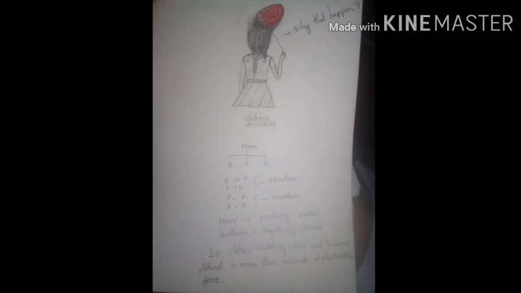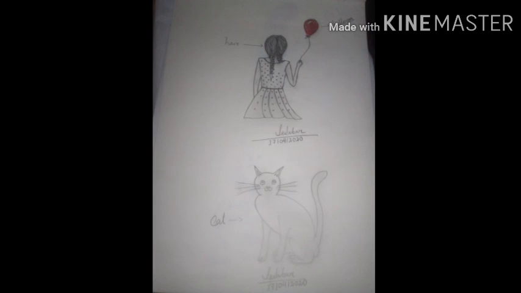So, a summary of today's topic: what we got is that charge means electric charge. There are two types of charges: positive charge and negative charge. Like charges, meaning same charges, repel, and unlike charges, meaning different charges, attract.